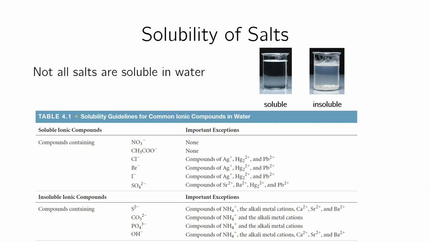So NaCl, for example, is going to always be soluble in water, and so if I put that in water, it will look soluble. It will look like this picture here. If I put something that is insoluble, does not dissolve in water, for example, anything that has OH minus, hydroxides, tend to be insoluble in water. So for example, aluminum hydroxide, if I put that in water, it will come out.